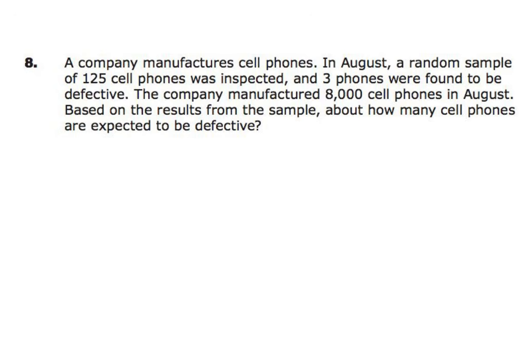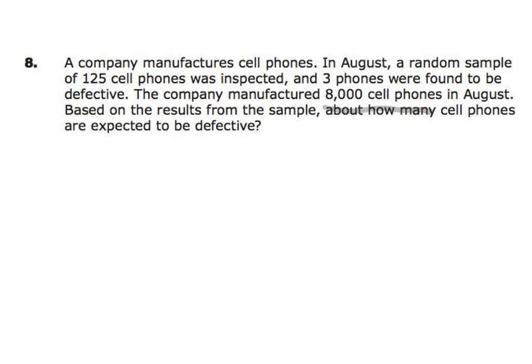Number 8, a company manufactures cell phones. In August, a random sample of 125 cell phones were inspected, and 3 phones were found to be defective. The company manufactured 8,000 cell phones in August. Based on the results from the sample, about how many, so that's our key word here that we need to make a proportion, cell phones are expected to be defective.